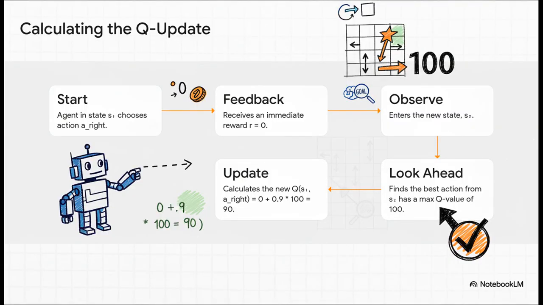The agent got an immediate reward, which was 0. No big deal. But then, it looks ahead from its new spot, S2, and it peeks at the Q values for all the moves it could make from there. It sees that the best move has a value of 100. So it takes that future value, discounts it, let's say our gamma is 0.9, and adds it to the immediate reward. So 0 plus 0.9 times 100 is 90. The agent just learned that moving right from S1 is a really good idea because it leads somewhere that's close to a big payoff.